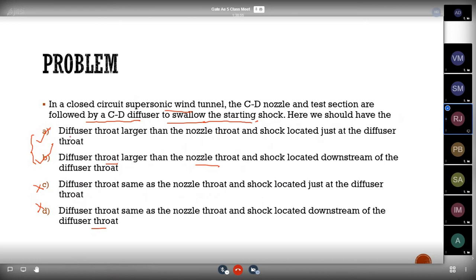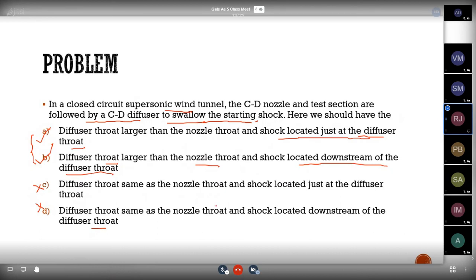The answer should be between the other two options. But see here, the diffuser throat larger than the nozzle throat and the shock located just at the diffuser throat. If the shock is just at the throat, it can't swallow the starting shock. The shock should be located downstream of the diffuser throat. After the diffuser throat only, a weak shock will be formed. That's why the shock will be located downstream of the diffuser throat.